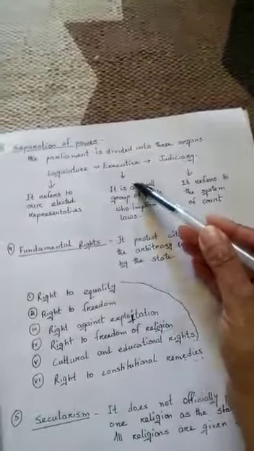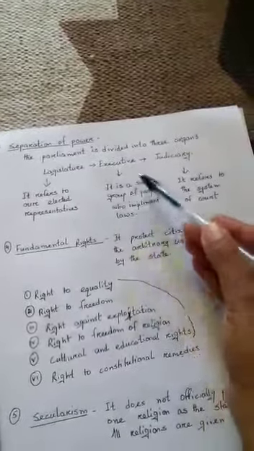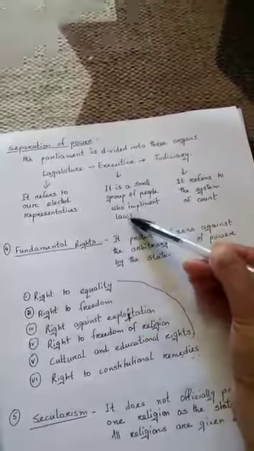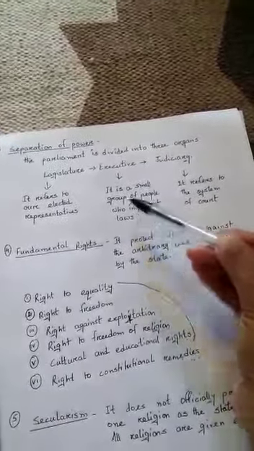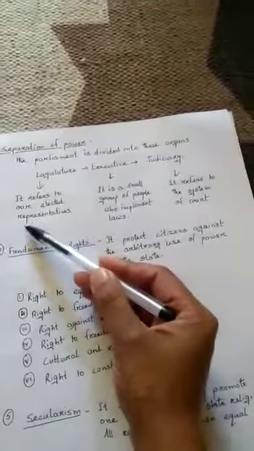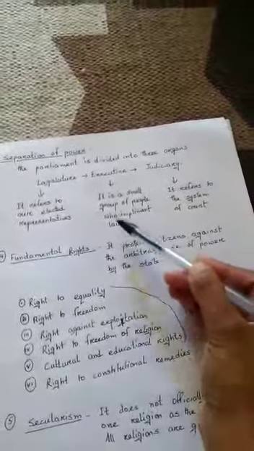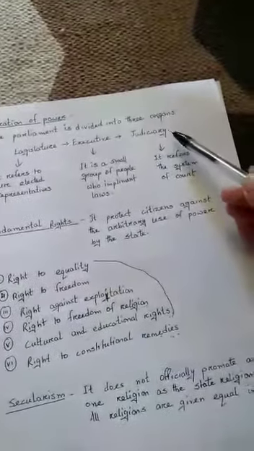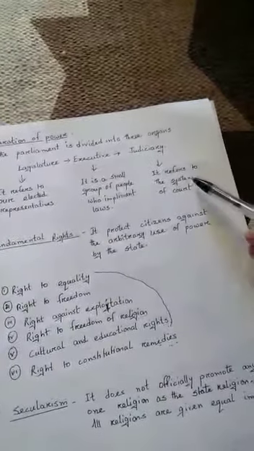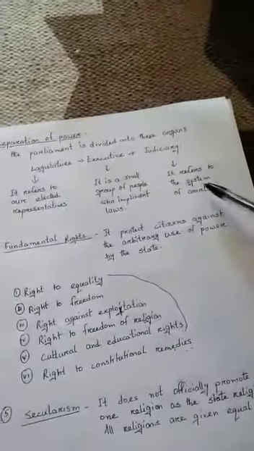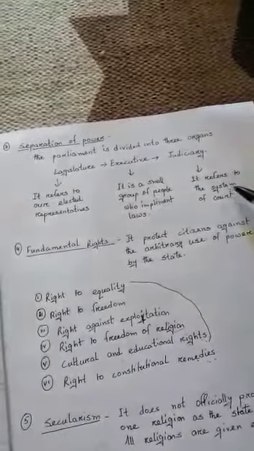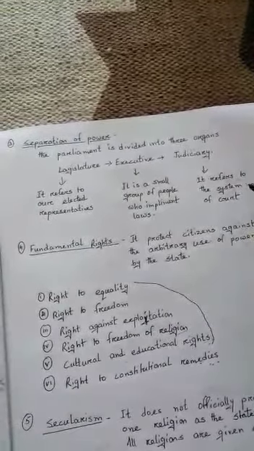Next is executive. Executive is a small group of people, and these people implement laws. Whatever law is passed by the legislature, that is implemented by the executive. And the third organ is judiciary. Judiciary takes care of the judicial system of the country. That means all the courts come under judiciary.